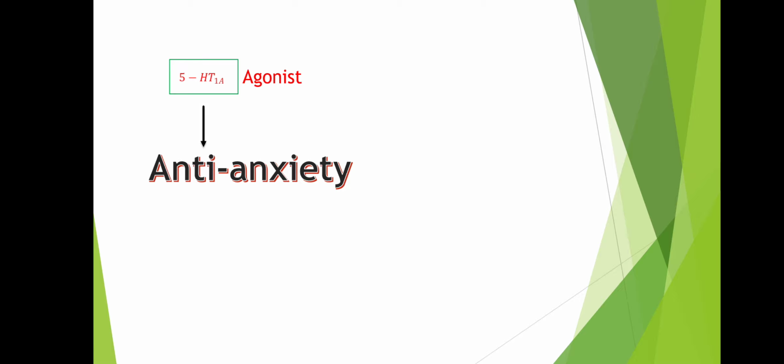Next we'll talk a little bit about the 5-HT1A receptor. Whenever this 5-HT1A receptor gets activated, it produces an anti-anxiety action. So activation of the 5-HT1A receptor will reduce the anxiety of a person who is suffering from anxiety. Similarly, we have an agonist of this 5-HT1A receptor, that is buspirone.